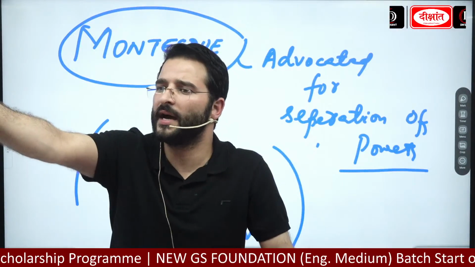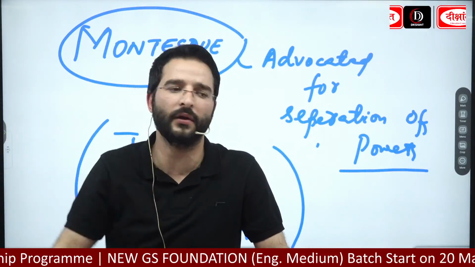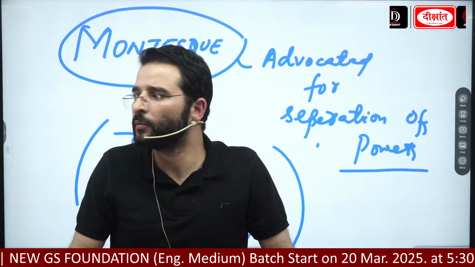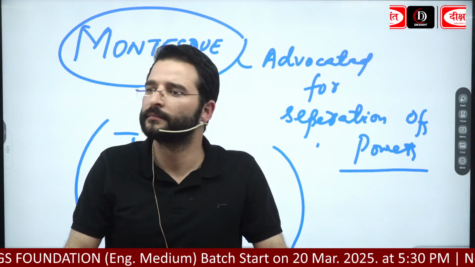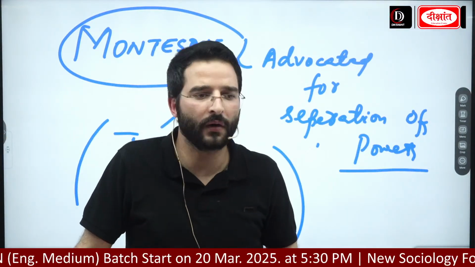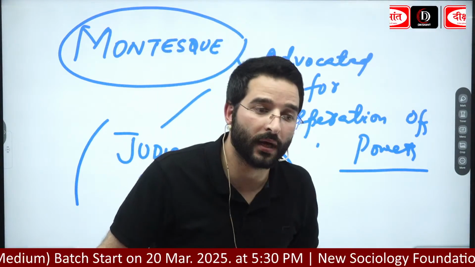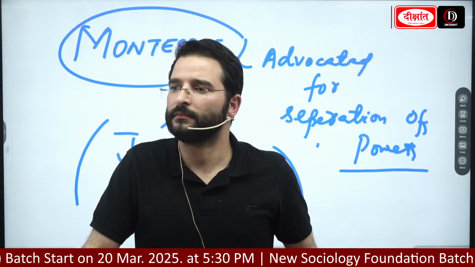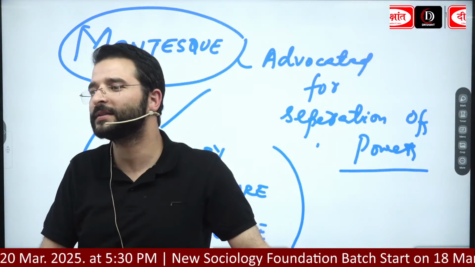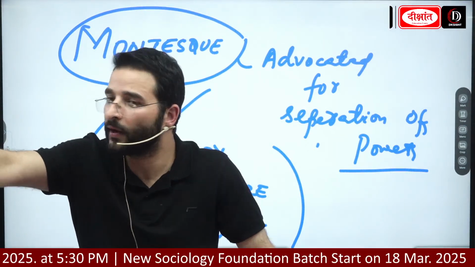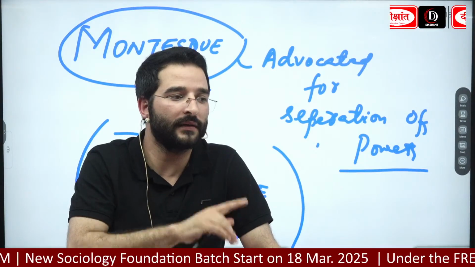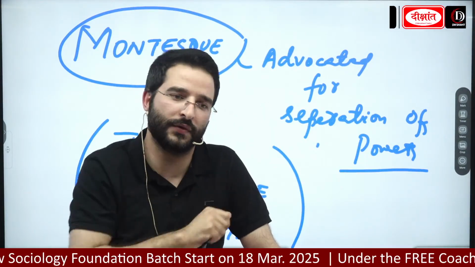Okay, very good, where a person, a king and queen will be ruling. What do you understand by absolute monarchy? Anyone? Very good, the ultimate power is in the hands of the king and queen. What do you understand by constitutional monarchy? You're very close. That means here the king or the queen will rule according to the constitution. Okay, so please remember this. So here the people now started advocating for the constitutional form of government.